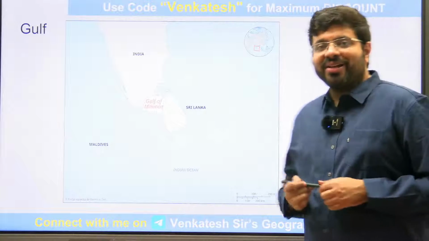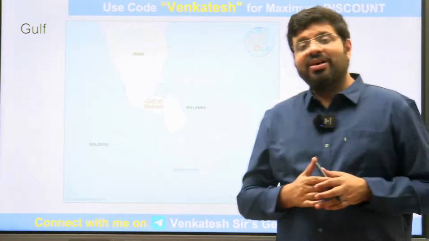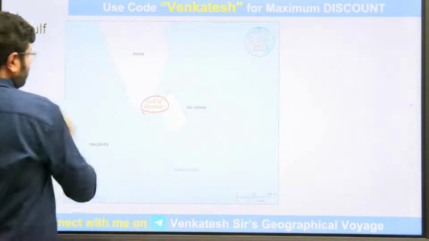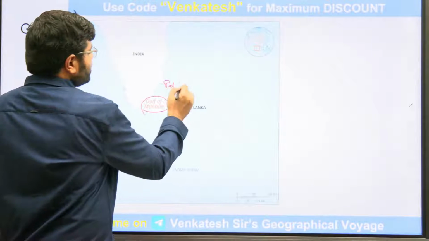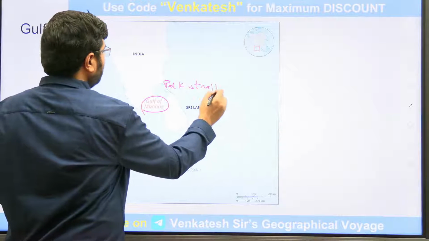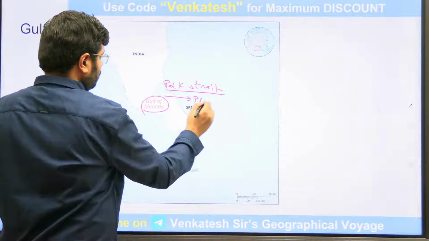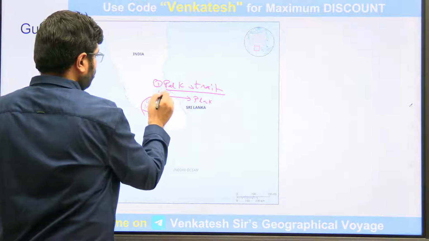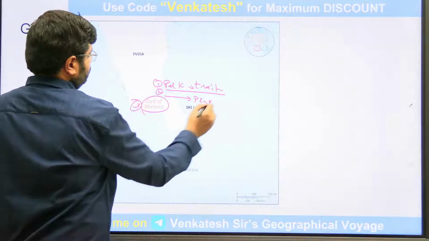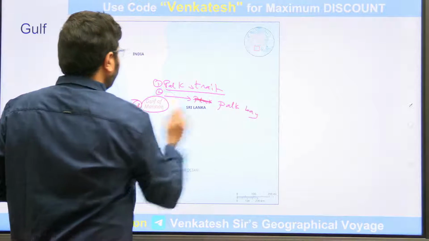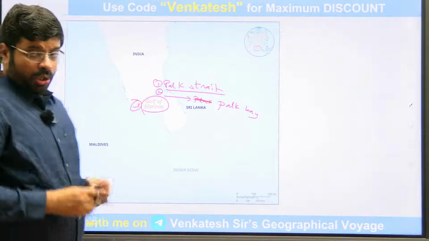Then come back to our India. You have the Gulf of Mannar. Tomorrow if they ask you which is the northern one, Palk Strait or Gulf of Mannar? Palk Strait is this, 1, 2, 3. This is Palk Bay, then the Gulf of Mannar in the south.